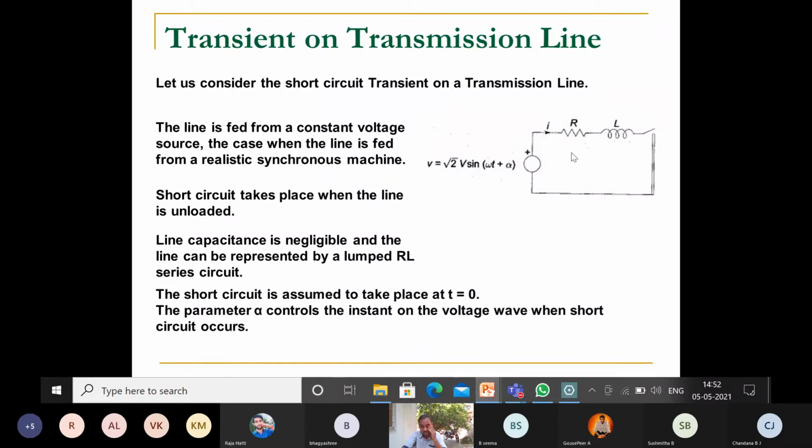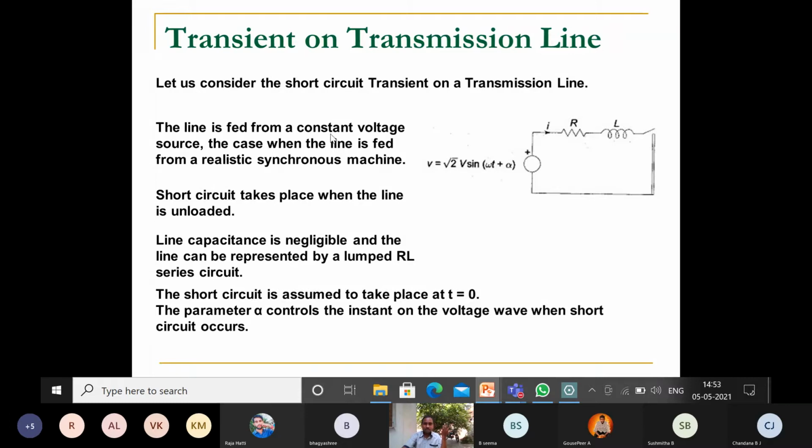So under the short circuit, make it as a switch here. A switch is there. Whenever you close the switch, the short circuit will occur. So for analysis purposes, we have taken the transmission line in terms of a lumped RL series circuit. Okay. Let us consider the short circuit transient on a transmission line.